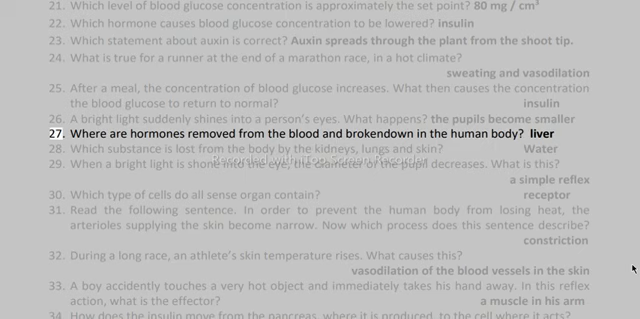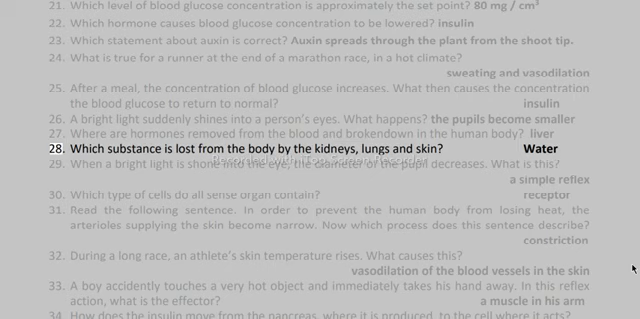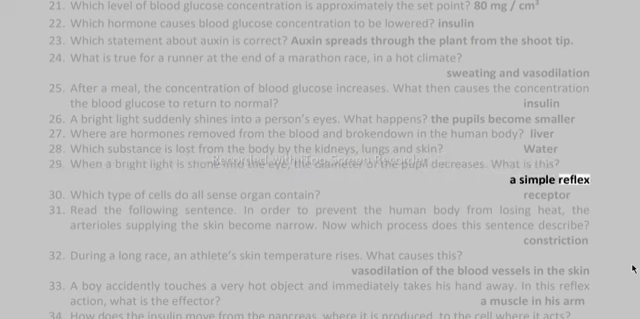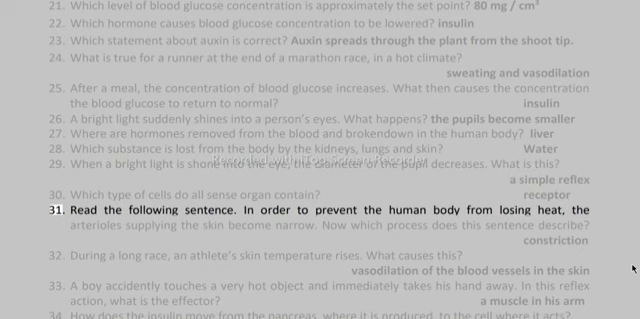27. Where are hormones removed from the blood and broken down in the human body? Liver. 28. Which substance is lost from the body by the kidneys, lungs, and skin? Water. 29. When a bright light is shone into the eye, the diameter of the pupil decreases. What is this? A simple reflex. 30. Which type of cells do all sense organs contain? Receptor.